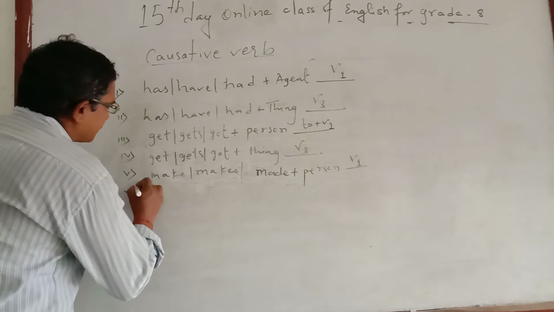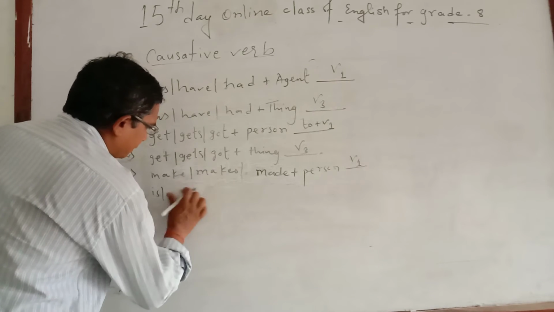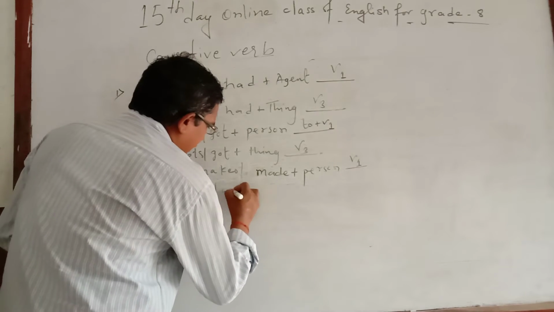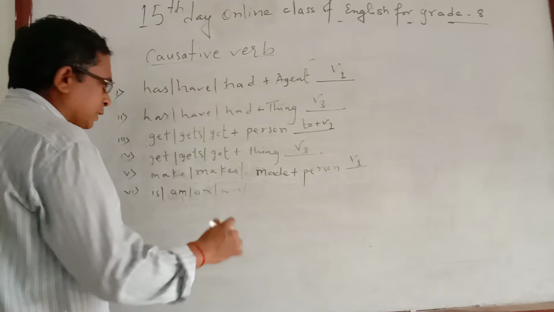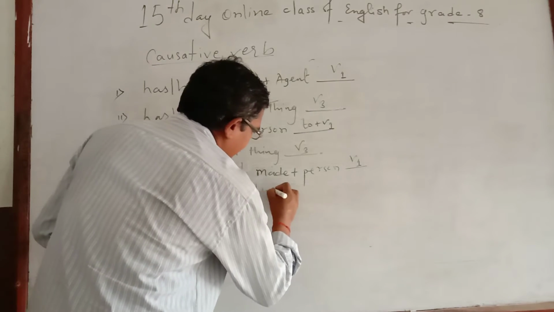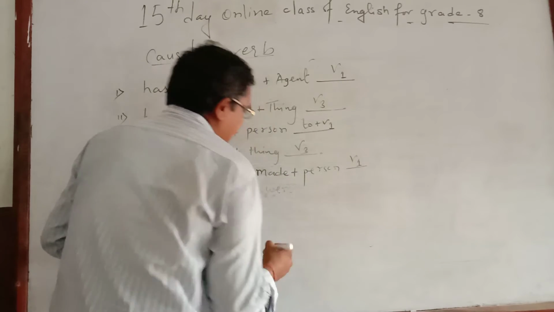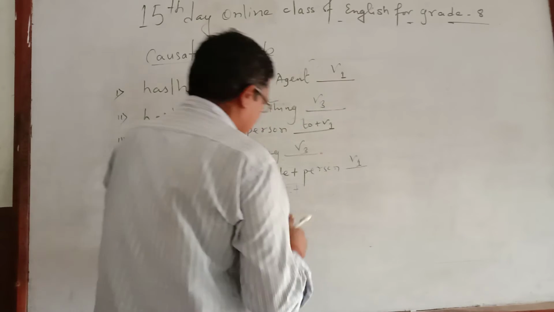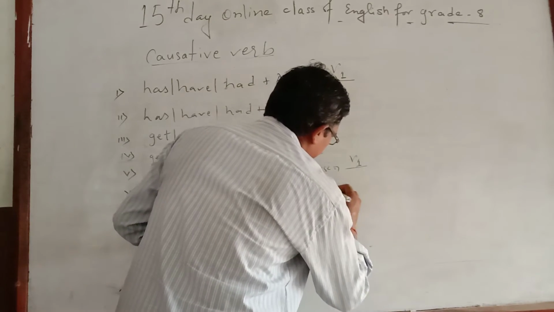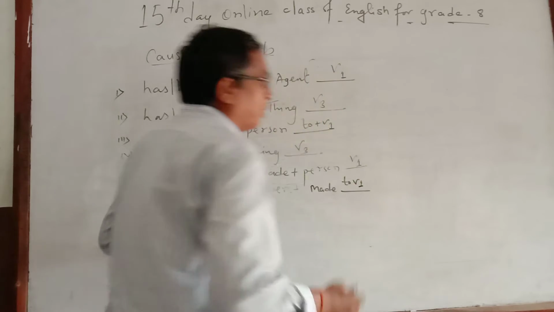According to rule number 6, if there is either is, am, or are, or there may be was, or were, after that if there is made, then in the answer you have to insert verb 1.